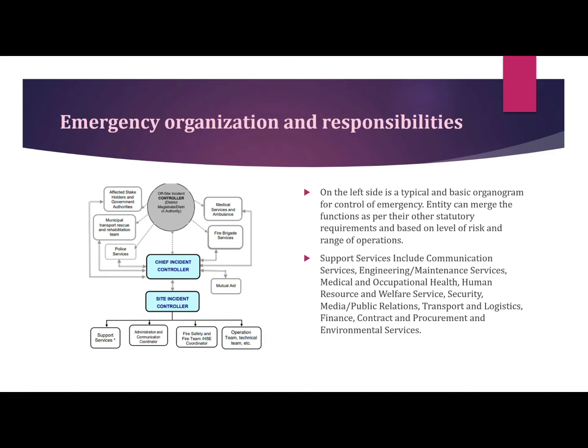Now, on the left side is a typical basic organogram for control emergency. The entity can merge the functions as per the other statutory requirements based on the level of risk and the range of operations. Support services include communication services, engineering or maintenance services, medical and occupational health, human resource and welfare service, security, media or public relations, transport and logistics, finance, contract, procurement and environmental services. Role of both CIC and SIC can be merged depending upon the requirement.